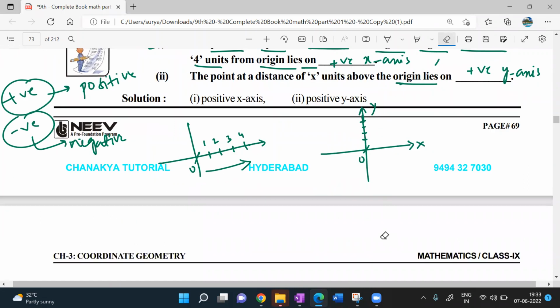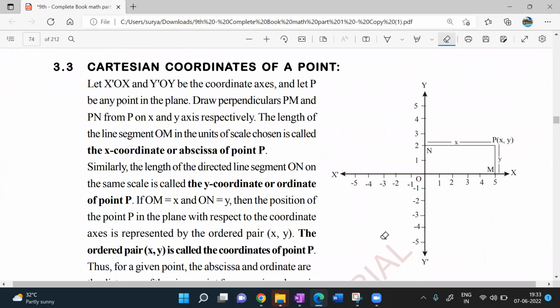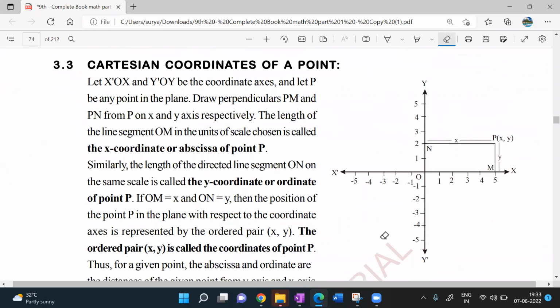Very simple. Next, Cartesian coordinates. We are explaining the concept now. We are not solving the questions. We will be solving many questions after finishing all this stuff. Okay?